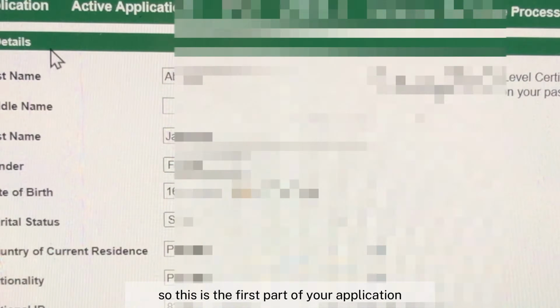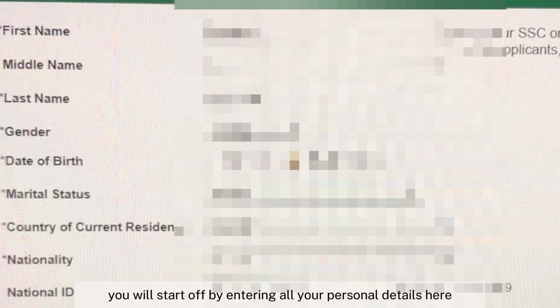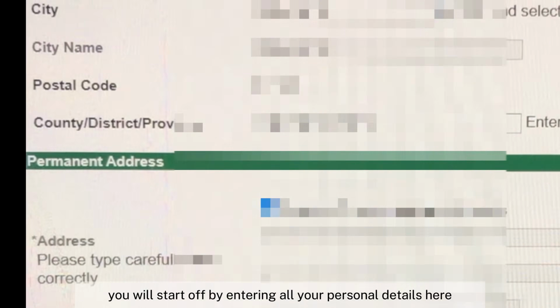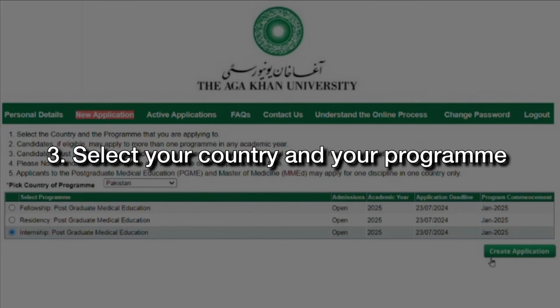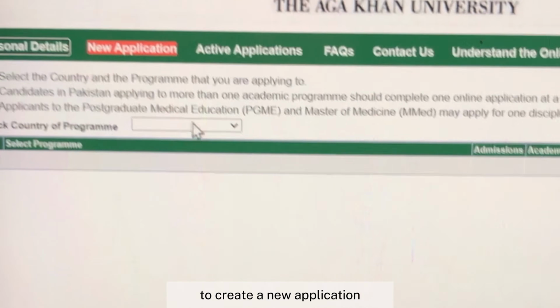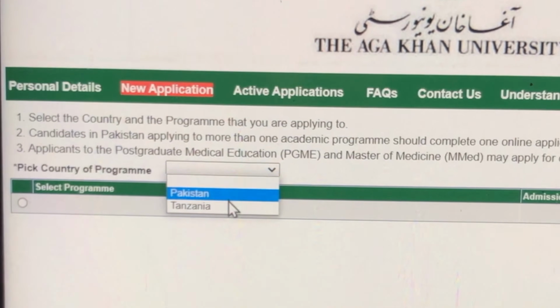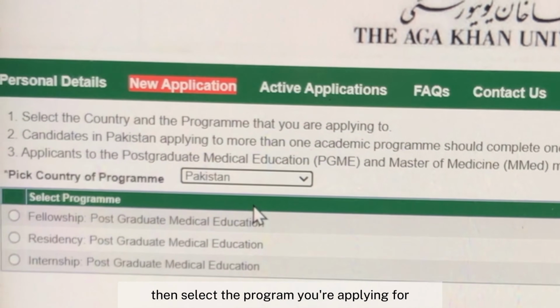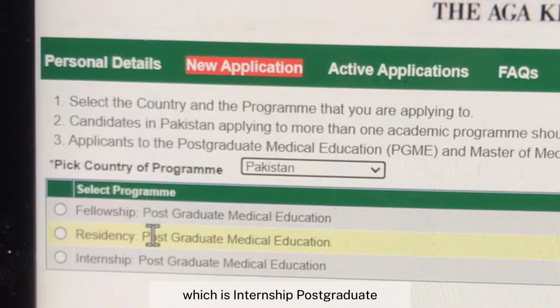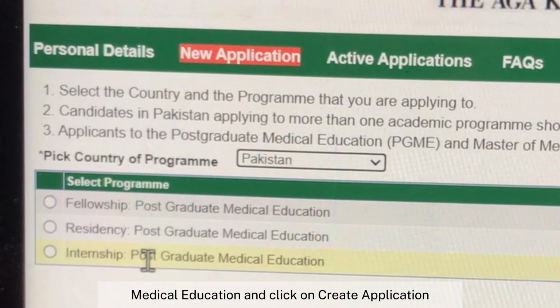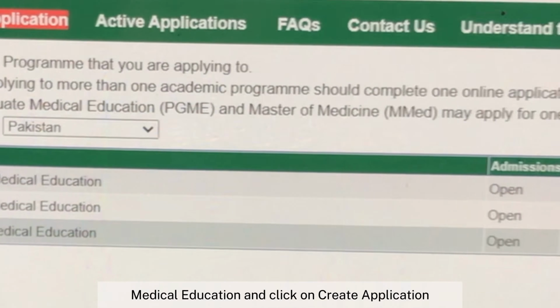So this is the first part of your application. You will start off by entering all your personal details here. To create a new application, you have to pick your country of program, which is Pakistan. Then select the program you're applying for, which is Internship Postgraduate Medical Education, and click on Create Application.